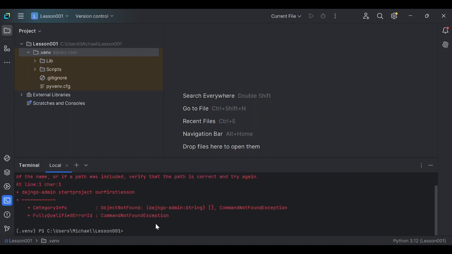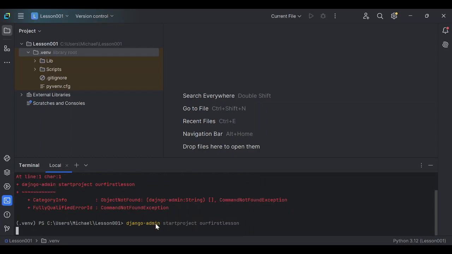Oh, sorry, I made an error here. Spelling error. django-admin startproject our first lesson. I messed up again. Good. Aha. You see it now.